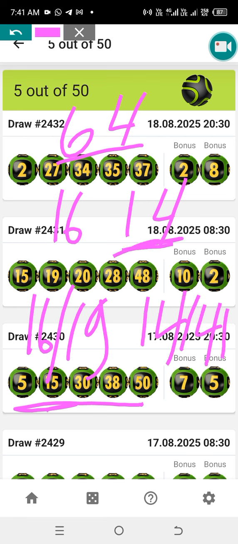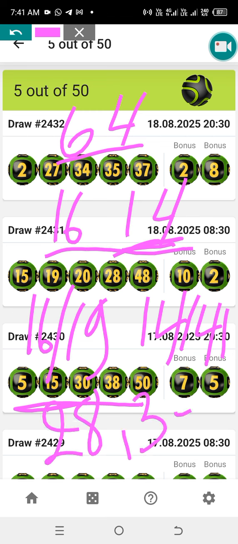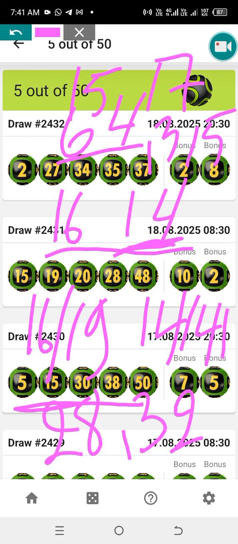Then you multiply these numbers by 2, we have 28 and 32. All right. So then this 16 is plus or minus 1. It's 15 and 17. 14 you add 1 is 15 and 13. So you can see that if you check here, we have 28, we have 19, and we have 15. Those are the numbers which showed up during the calculations.